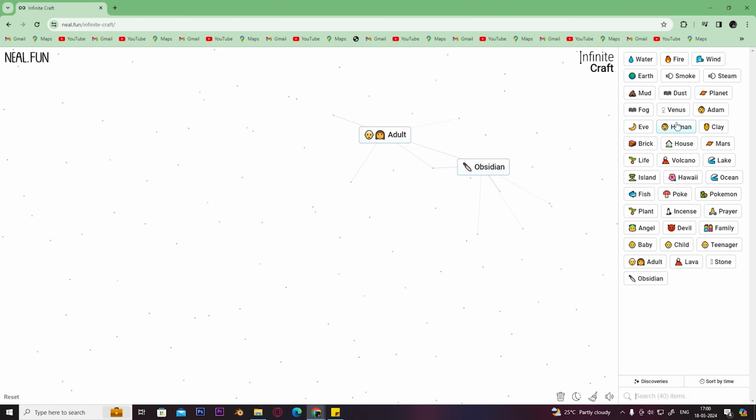add human over obsidian to make statue, then add obsidian over statue to make Aztec, then add obsidian again to make sacrifice, add family to sacrifice to create love, then add love to adult to create marriage.